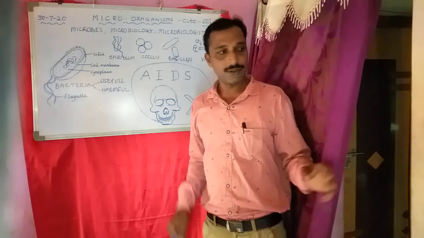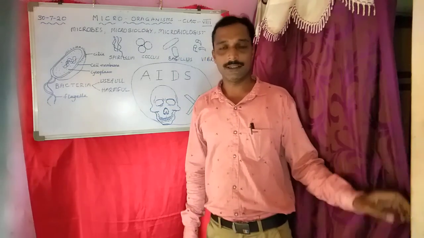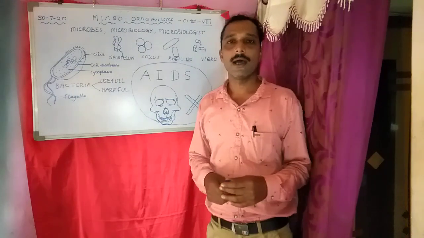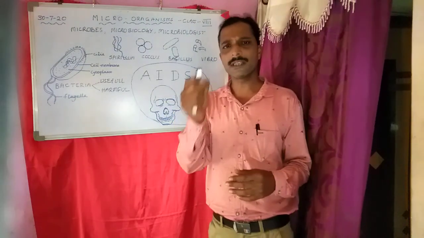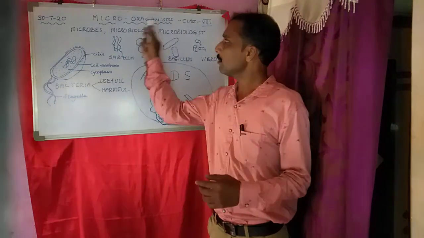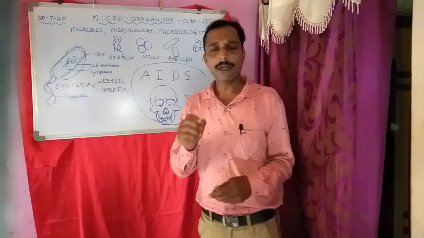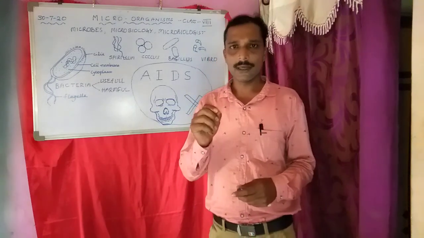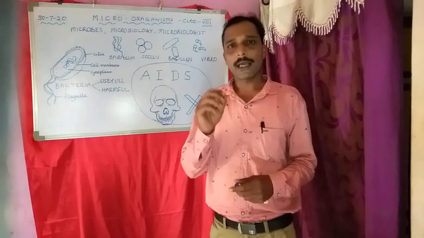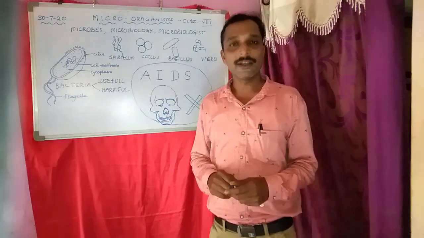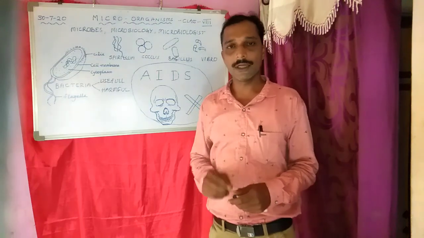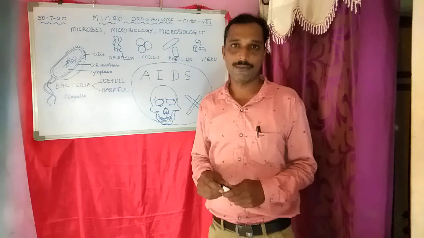Living creatures, we see so many living creatures. They are of huge size like elephants, and some are very minute and cannot be seen through our naked eyes. So what are microorganisms? Microorganisms are those organisms which cannot be seen through the naked eyes. They can be seen through an instrument. You know that the name of the instrument is microscope.